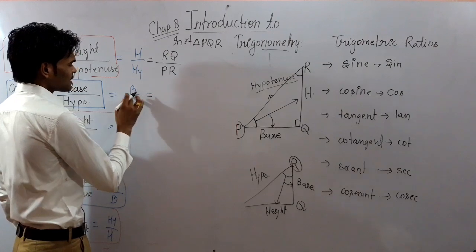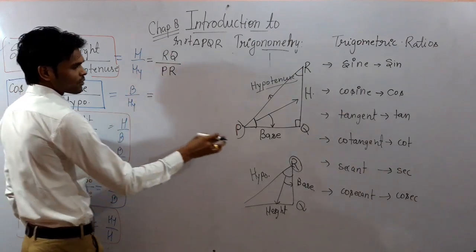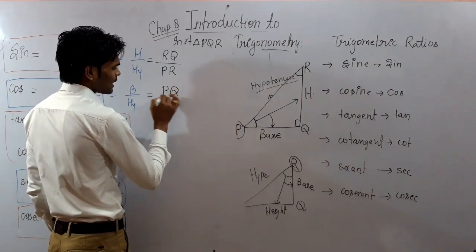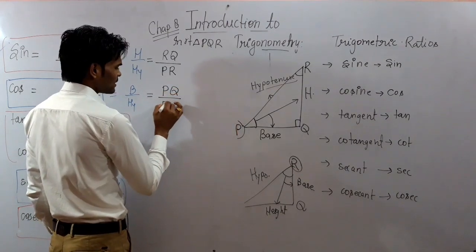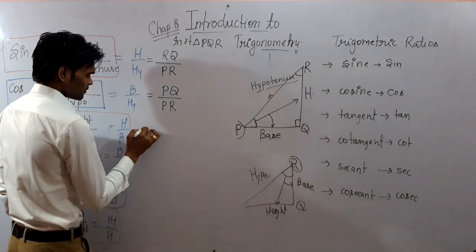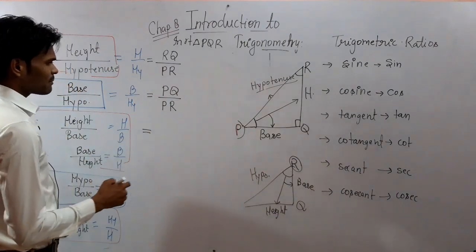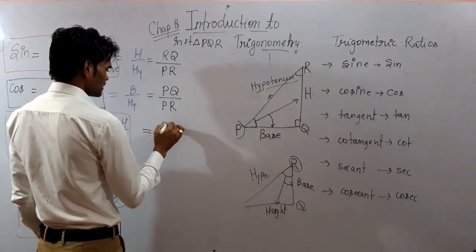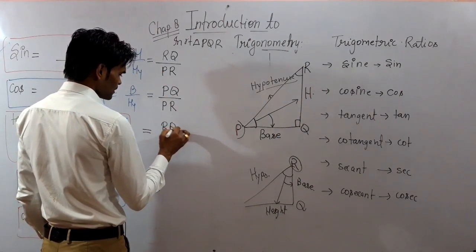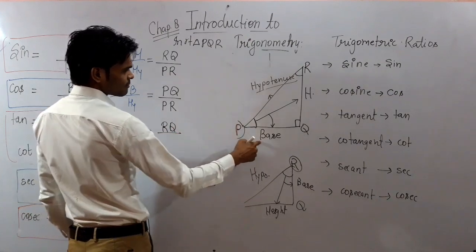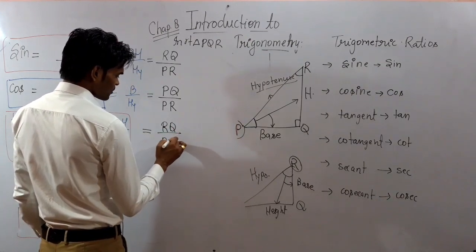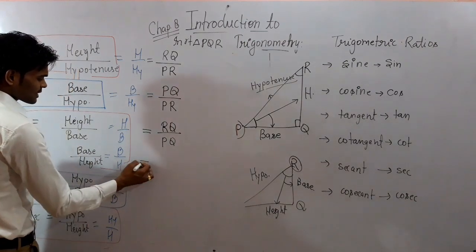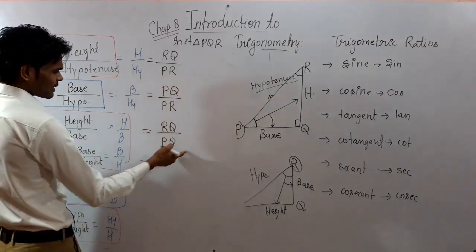Then after, this is the base and hypotenuse. So from the figure you can find PQ is the base and PR is the hypotenuse, and here height upon base. You have seen RQ is the height and PQ is the base, so it will be RQ upon PQ. Next one is base upon height, so we will reverse it.